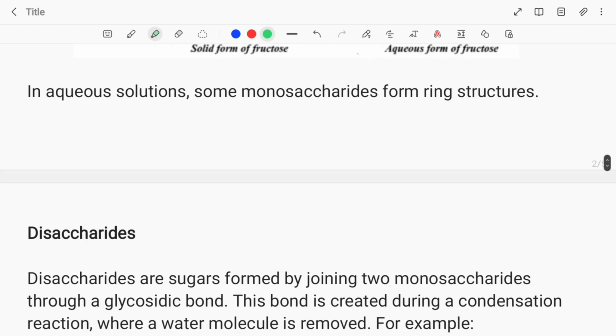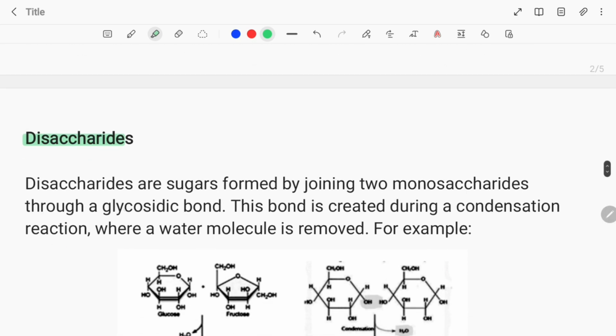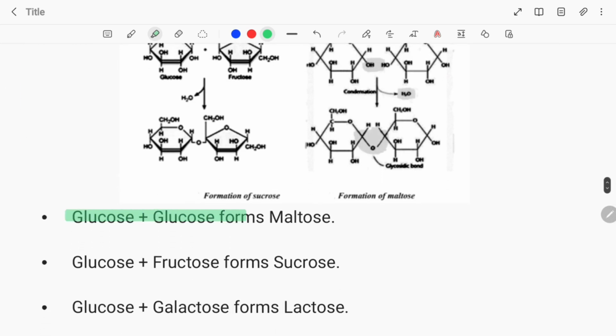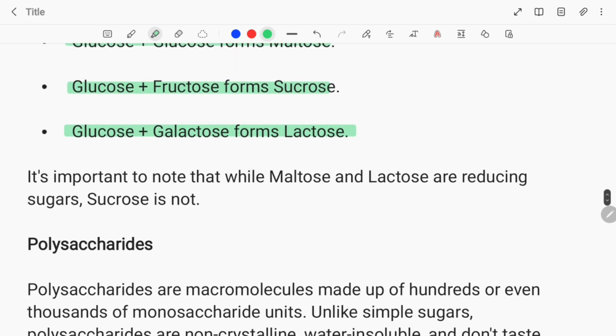Disaccharides. Disaccharides are sugars formed by joining 2 monosaccharides through a glycosidic bond. This bond is created during a condensation reaction where a water molecule is removed. For example, glucose plus glucose forms maltose. Glucose plus fructose forms sucrose. Glucose plus galactose forms lactose. It's important to note that while maltose and lactose are reducing sugars, sucrose is not.